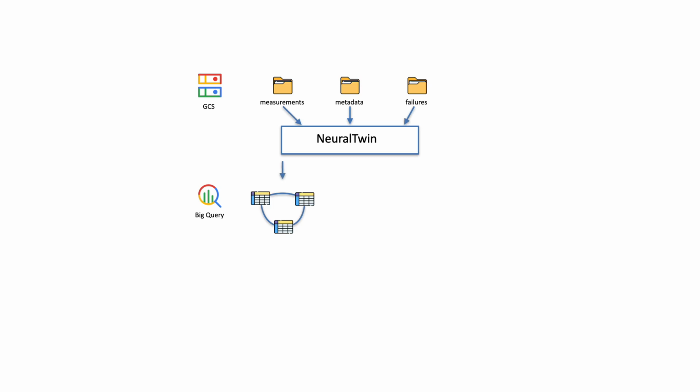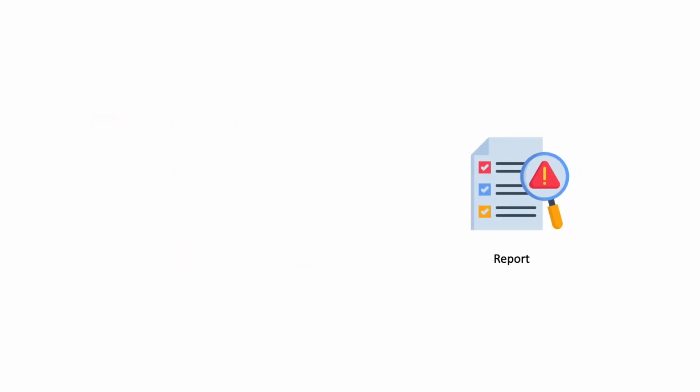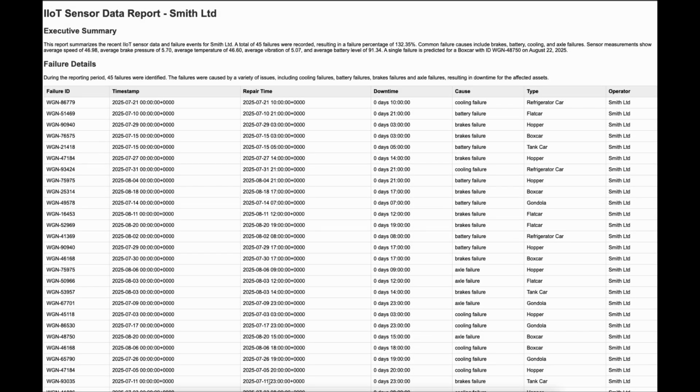BigQuery. From there, the agent trains a classification model to learn the patterns that precede failures, while BigQuery's forecasting projects how sensor values will evolve in the future. By applying the classification model directly on those forecasted values, the system predicts which assets are at risk and delivers the insights as concise, actionable reports.